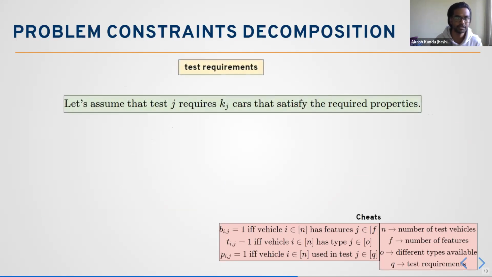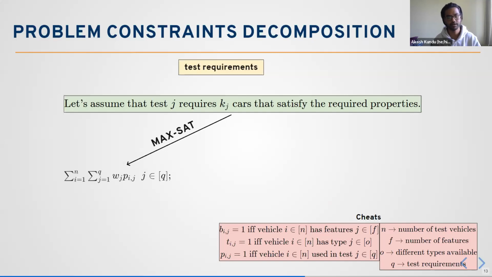Next, we have test requirements. So we just assume that test J requires kj amount of cars. Then this can be solved using this MaxSAT. As you know, MaxSAT requires a particular objective function. And for a particular test, we define this variable Pij, which is 1 if the vehicle I is used in this particular test J, and we introduce these weights Wj. But this is just a general formulation, right? In the problem when we solve, we basically use these weights as unity.